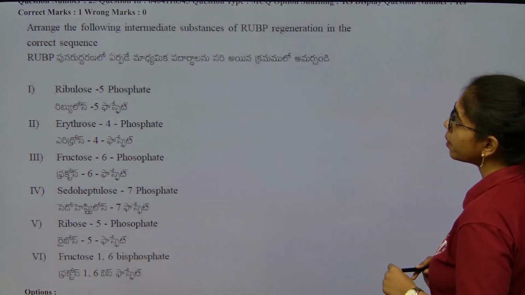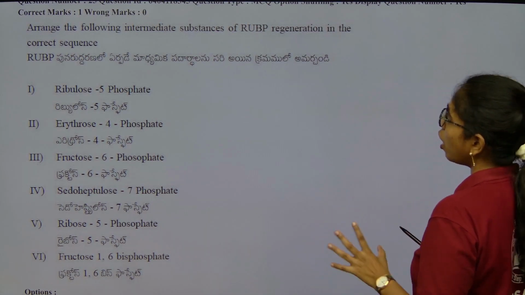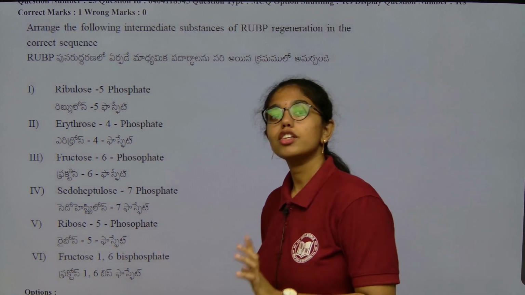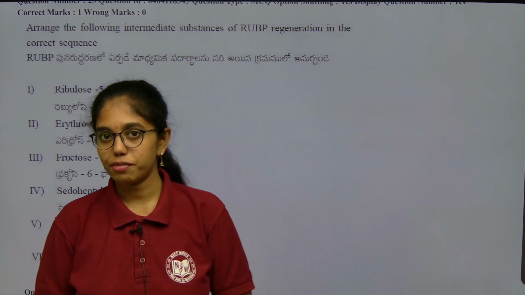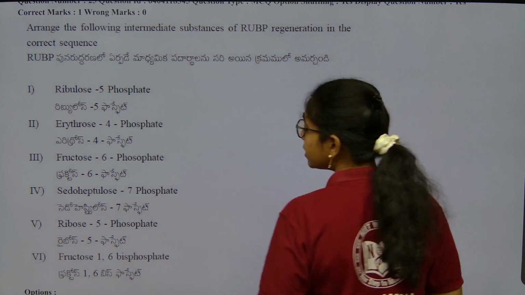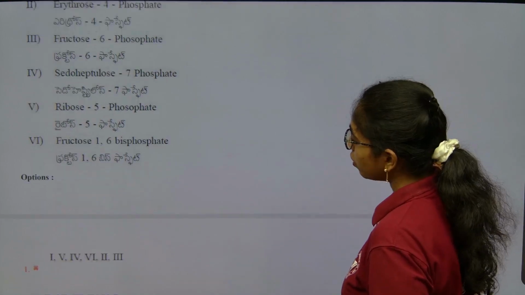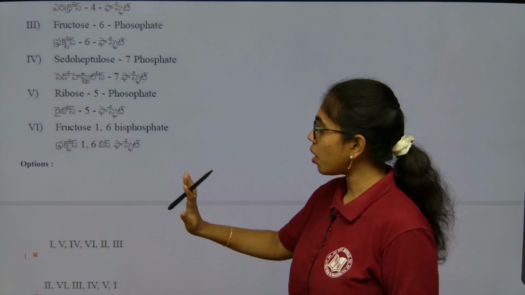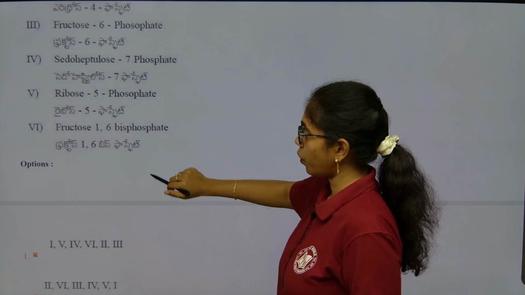Now, arrange the following intermediate substances of RuBP regeneration in correct sequence. This is from the third step of the Calvin cycle, that is regeneration, which has 7 subsequent steps. The very first product formed is fructose 1,6 bisphosphate.